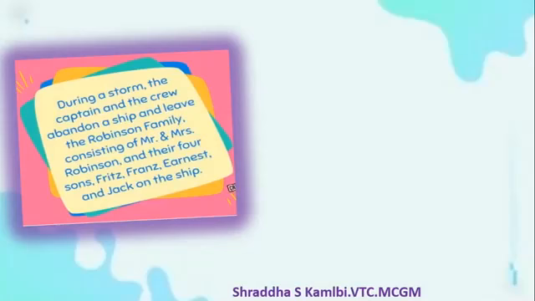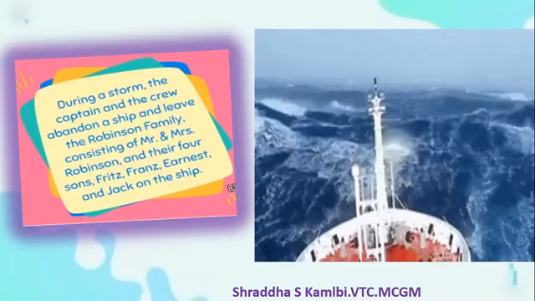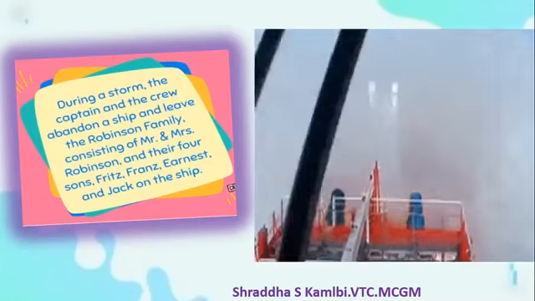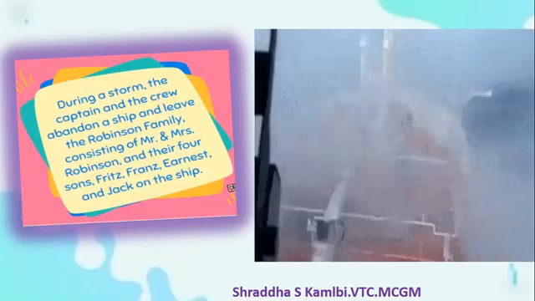So during a storm, the captain and the crew, they abandon the ship and they leave the Robinson family, consisting of Mr. and Mrs. Robinson and their 4 sons, Fritz, Franz, Ernest and Jack, on the ship.